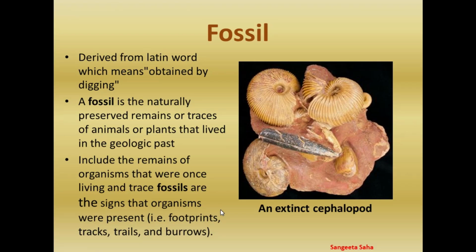Now, next we are going to learn about fossils. The word has been derived from a Latin word which means obtained by digging. Fossils are the remains and traces of ancient organisms. You can see here an extinct cephalopod, a cluster of ammonites, and this type of fossil is physical evidence of a prehistoric animal. Fossils are basically the remains or traces of ancient life that have been preserved by natural processes. They can range from spectacular skeletons to tiny sea shells.